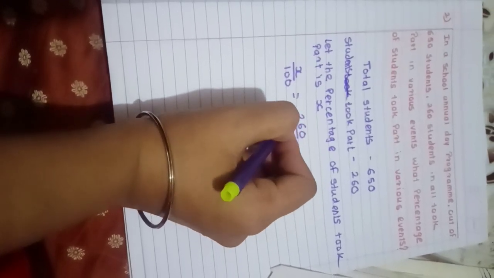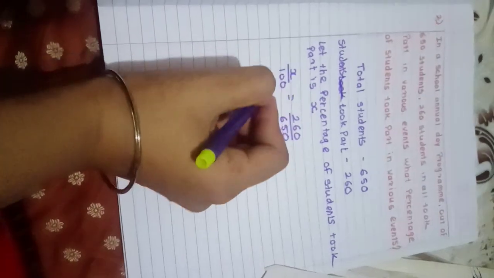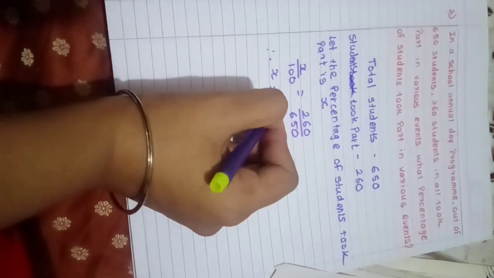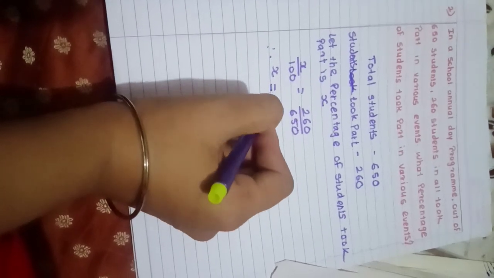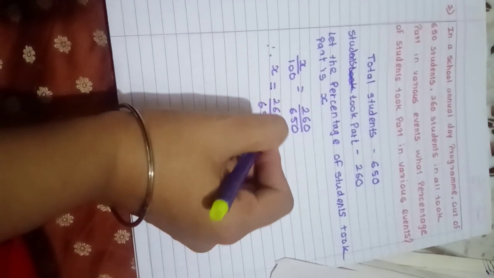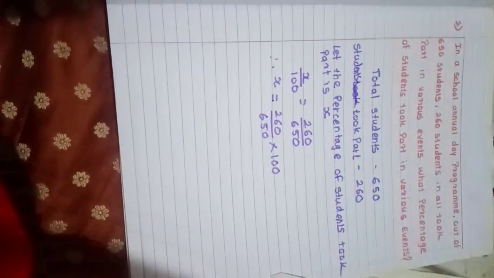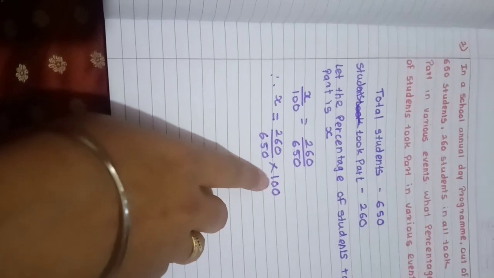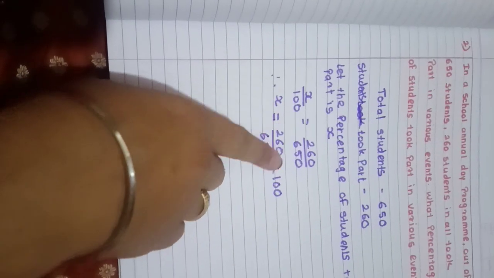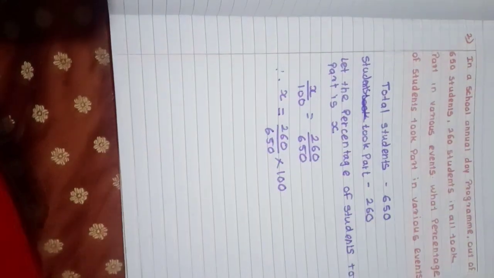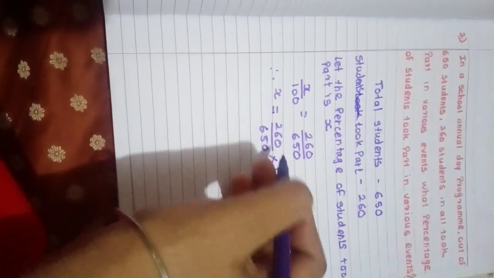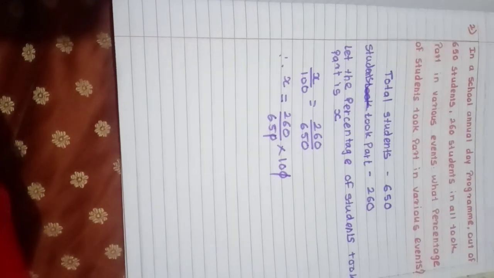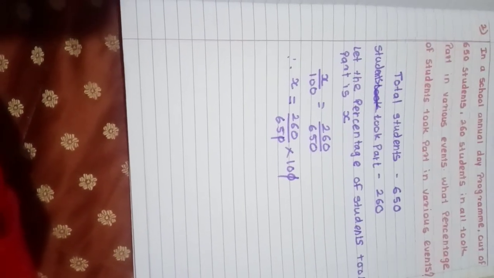So 260 upon 650. Okay. Now I will solve. X is equal to 260 upon 650 into 100. Okay. Because this 100, when it comes to this side, it becomes multiplication. Because here it is in the division form. So division becomes multiplication. Okay. Now I will solve this. This 0 and this 0 will get cut.